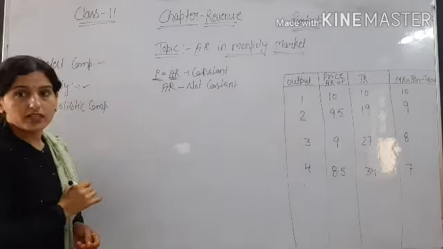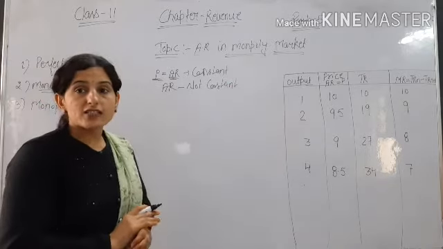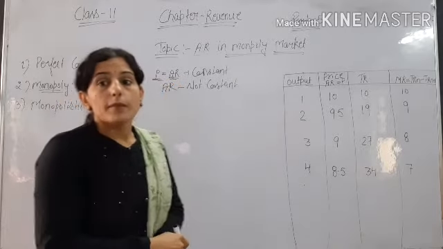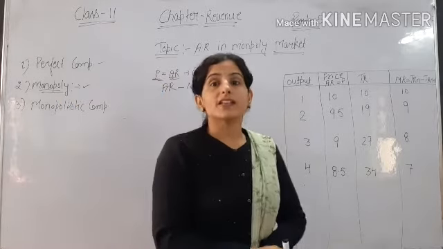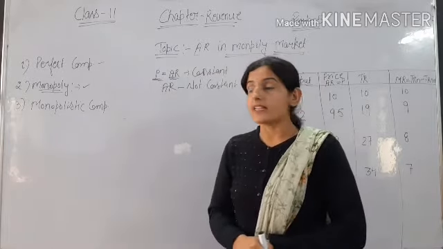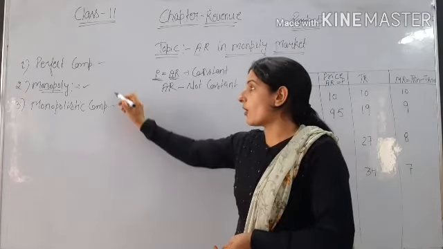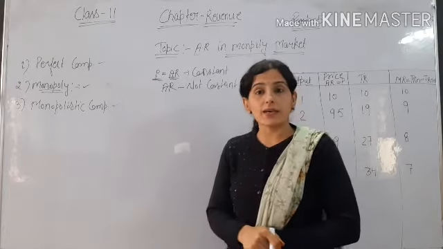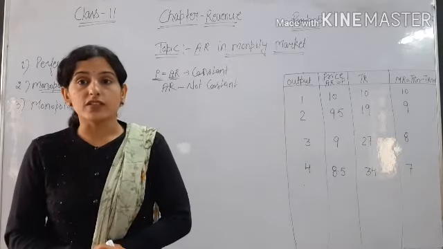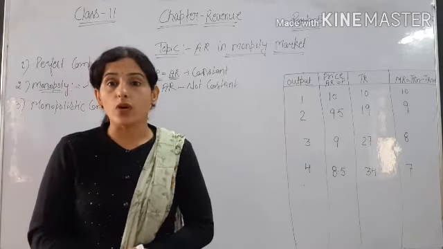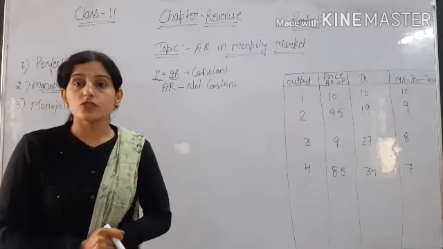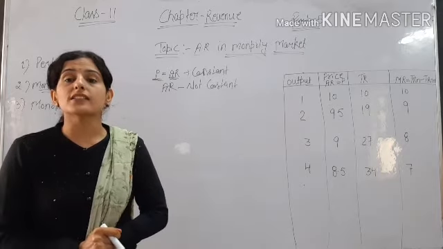In perfect competition, AR is constant and P and AR are both equal because price is decided by the industry and all the firms in the market follow that price. But in monopoly or monopolistic competition, price is not decided by the industry. In monopoly and monopolistic competition, AR is not constant because the price of the commodity tends to decrease.